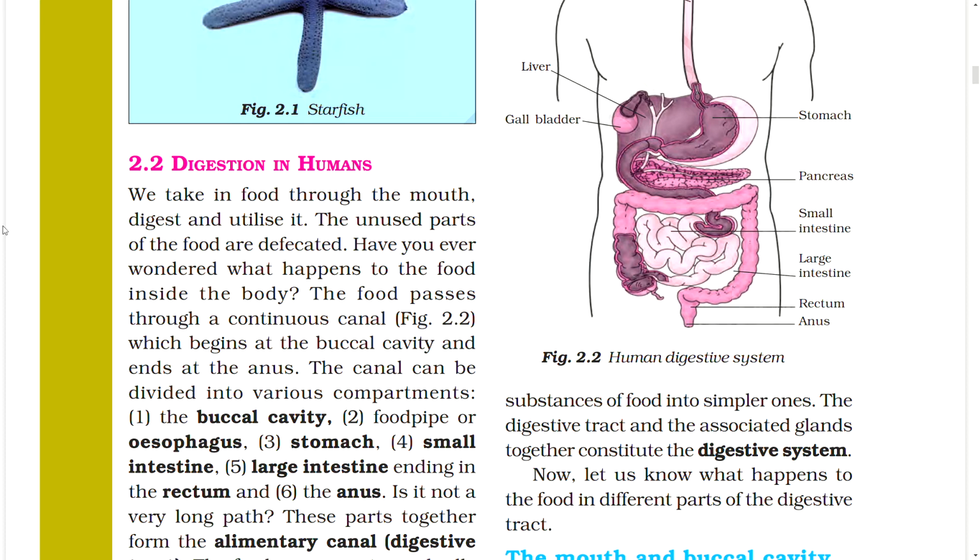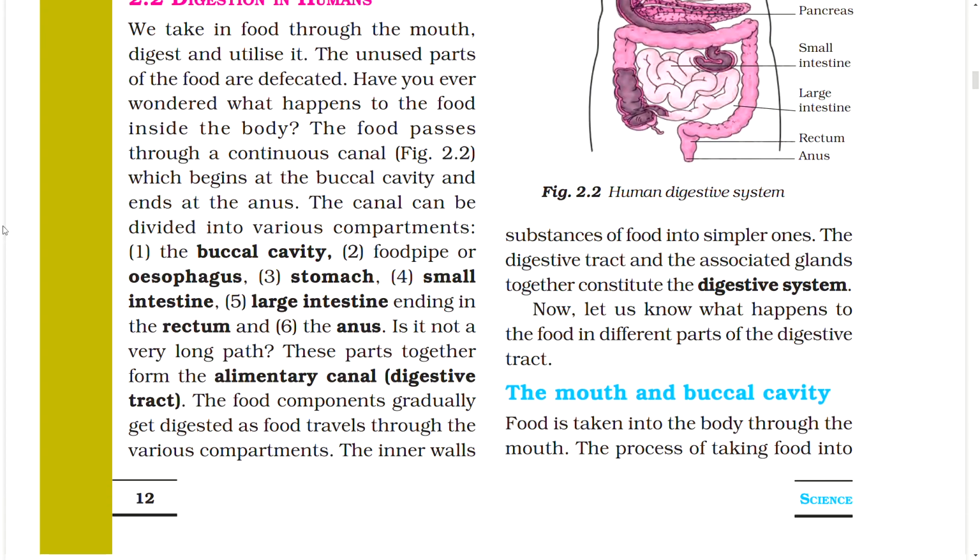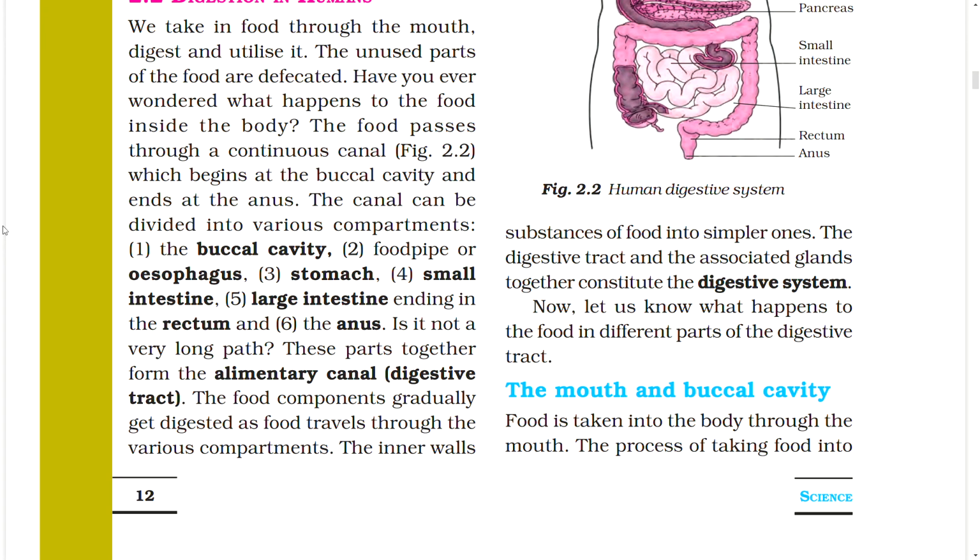1. The buccal cavity. 2. Food pipe or esophagus. 3. Stomach. 4. Small intestine. 5. Large intestine ending in the rectum, and 6. The anus. Is it not a very long path? These parts together form the alimentary canal, or digestive tract.